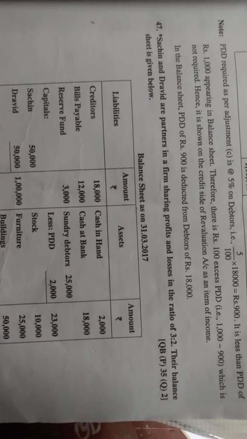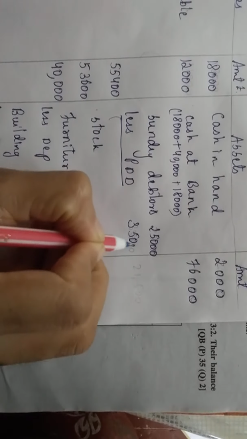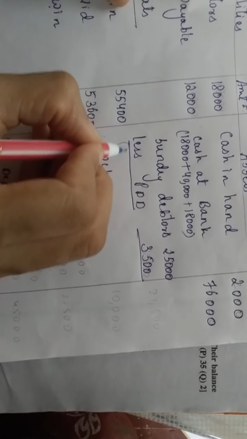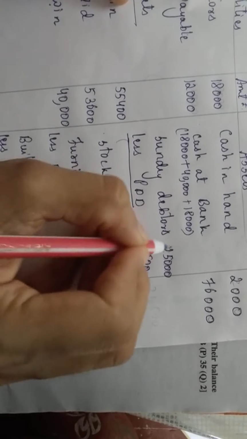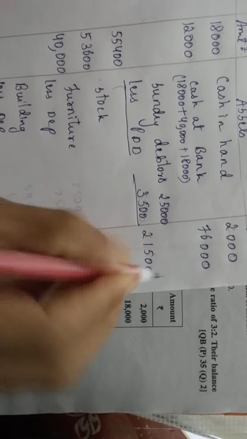Okay. Here I'm adjusting the camera. For me it is a little difficult to turn the page, so please excuse me. 3,500, isn't it? So if you minus, you will get less. PDD you are always deducting from your debtors, that is 21,500.